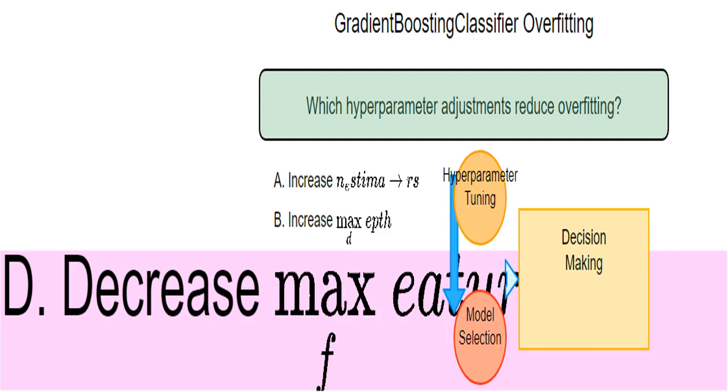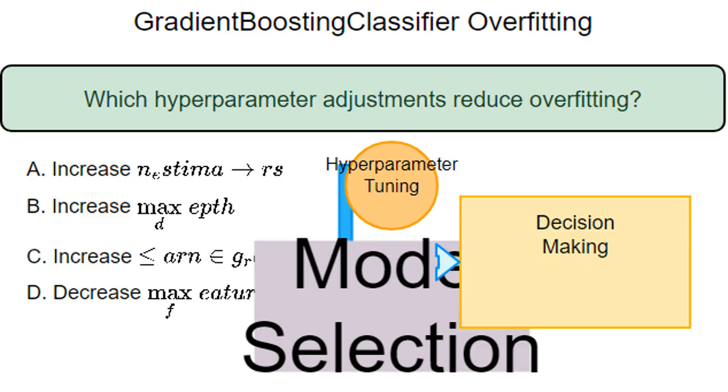This refers to the process of finding the optimal settings for the gradient boosting classifier's hyperparameters, those parameters that control the model's learning process. Getting these just right is key to preventing overfitting and boosting accuracy. We adjust these settings, hyperparameters, to make the model better and avoid the model learning the training data too well, overfitting. Once you've tuned the hyperparameters, model selection is the process of deciding which model performs best.